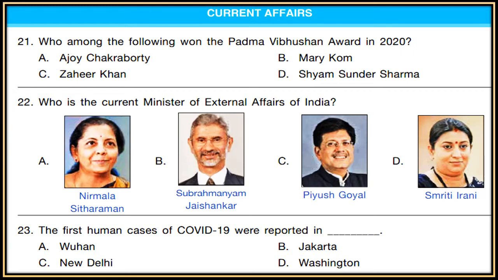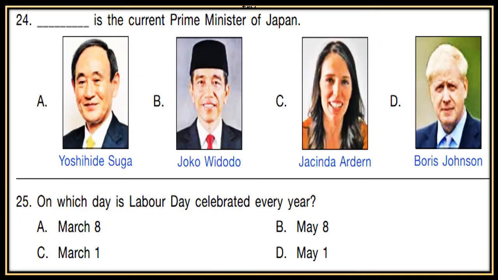23rd. The first human cases of COVID-19 were reported in A. Wuhan. B. Jakarta. C. New Delhi. D. Washington. 24th. Which is the current Prime Minister of Japan? A. Yoshihide Suga. B. Joko Widodo. C. Jacinda Ardern. D. Boris Johnson.